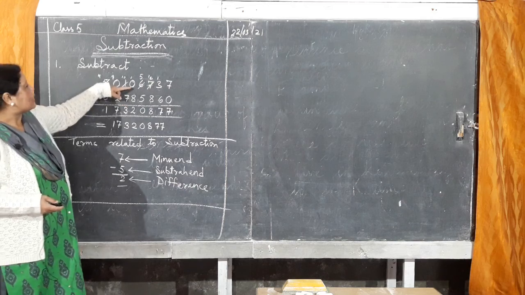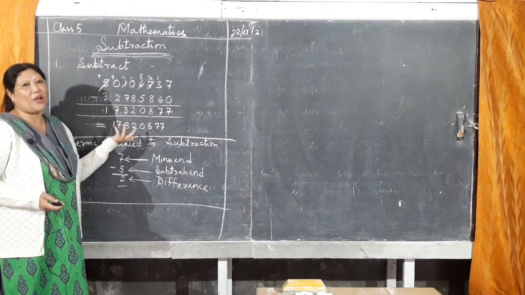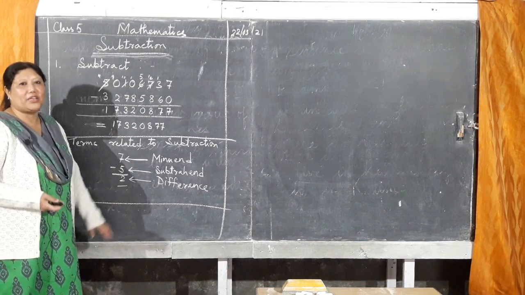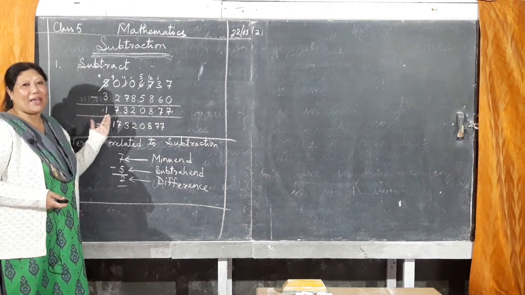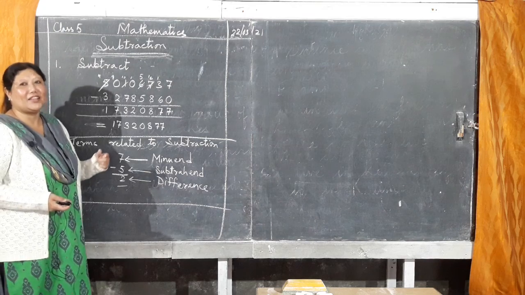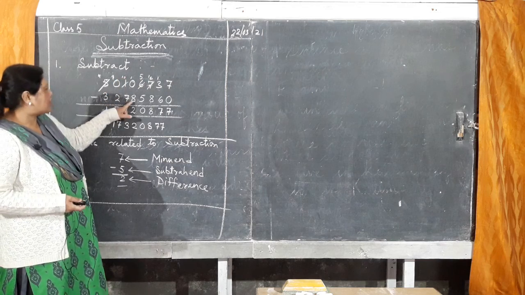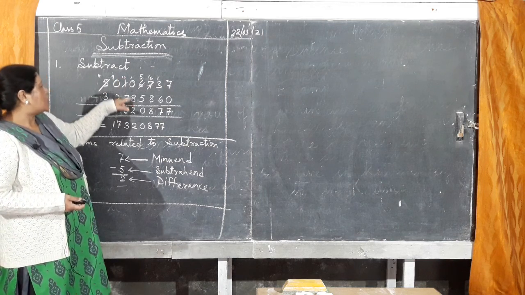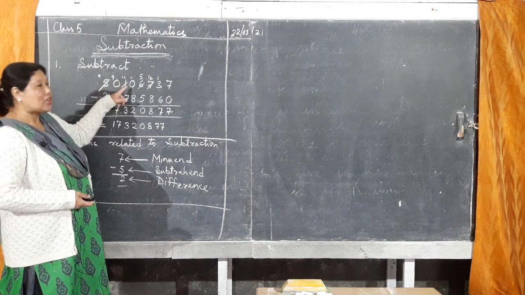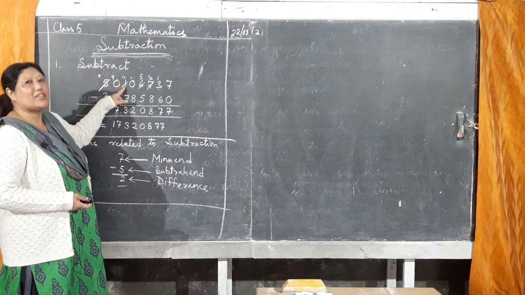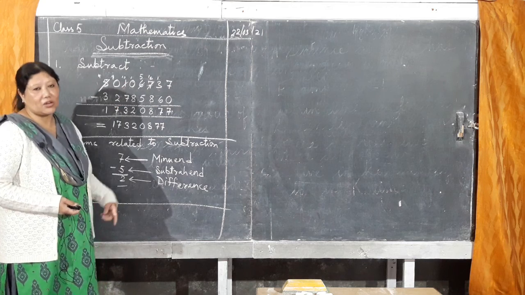Okay. Then 0 minus 8. Some of you write 8 out here or you write 0. I don't know how you are solving this problem. I don't know how 8 will come as answer, how 0 will come as answer. So remember, all the numbers which are in the first line will subtract the number in the second line. So 0 cannot subtract, but it can ask 1 from the neighbor. So this will give 1, but it is only 1. So when it gives 1 out here, it will be 0. Okay?